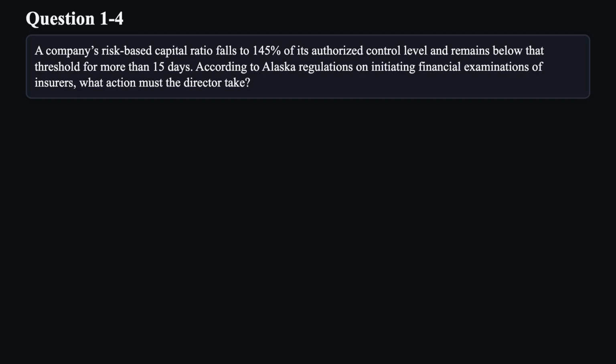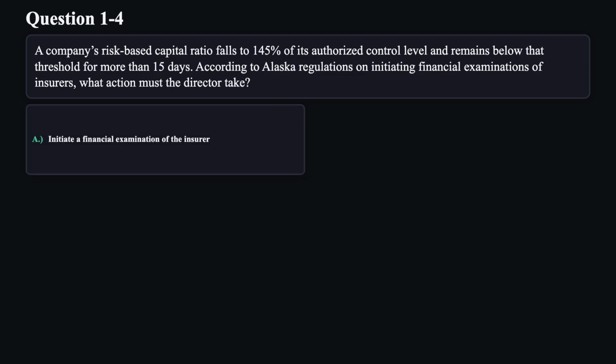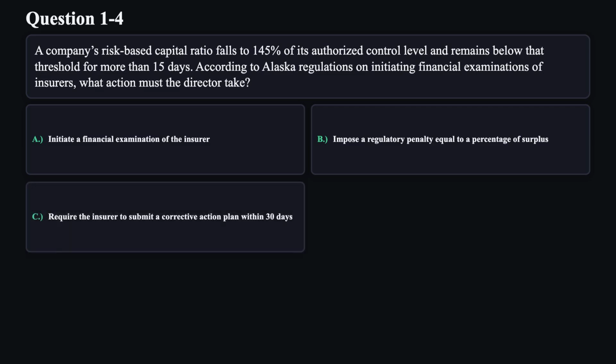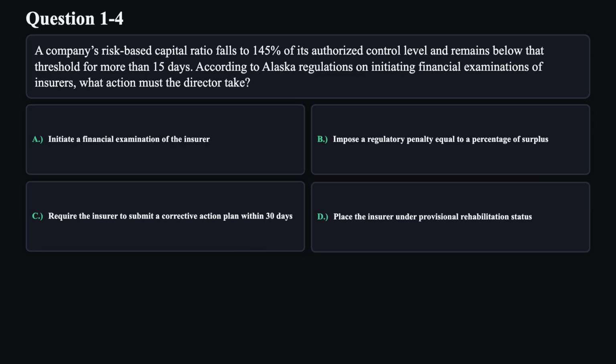Question 4. A company's risk-based capital ratio falls to 145% of its authorized control level and remains below that threshold for more than 15 days. According to Alaska regulations on initiating financial examinations of insurers, what action must the Director take? A. Initiate a financial examination of the insurer. B. Impose a regulatory penalty equal to a percentage of surplus. C. Require the insurer to submit a corrective action plan within 30 days. D. Place the insurer under provisional rehabilitation status.